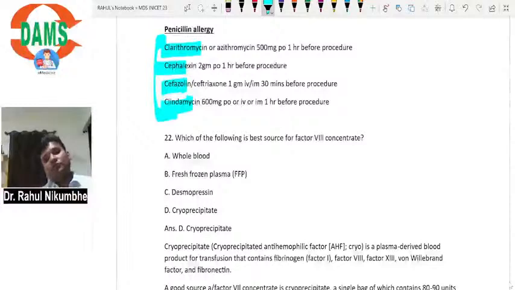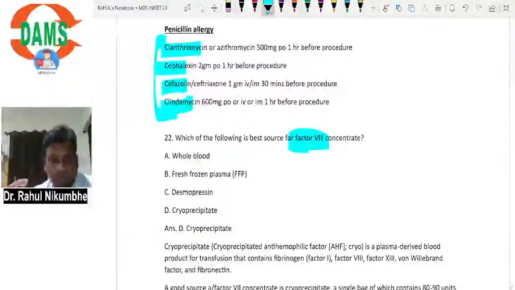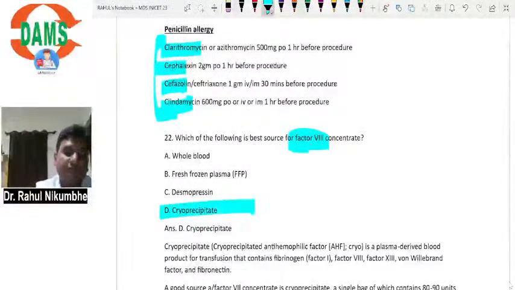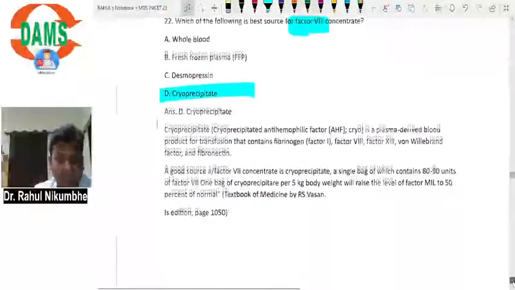Okay. Which of the following is the best source for factor 8 concentrate? Whole blood, FFP, desmopressin, cryoprecipitate. Cryoprecipitate has coagulation factors: factor 1, that is fibrinogen, factor 8, factor 13, von Willebrand factor and fibronectin. So cryoprecipitate mainly has the coagulation factors. It is a rich source of coagulation factors, and also a rich source of factor 8.